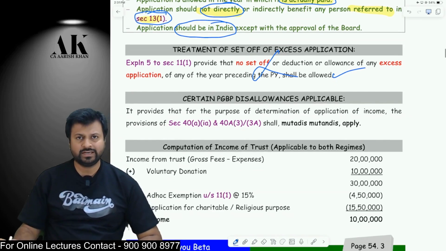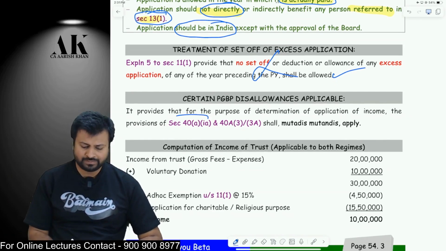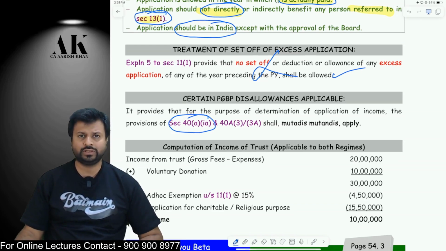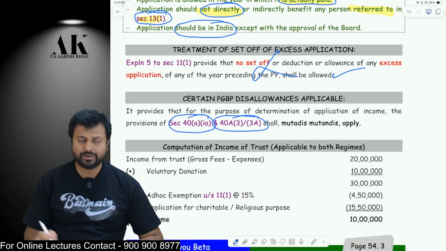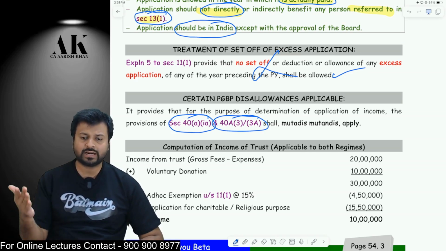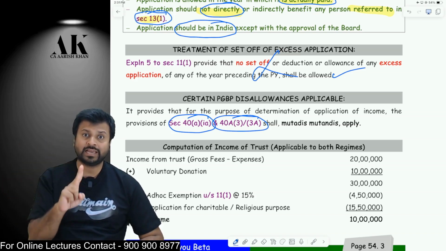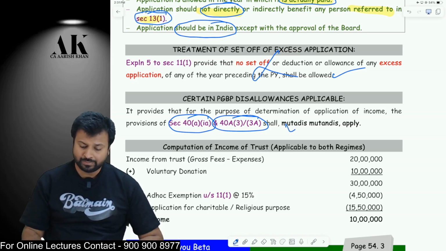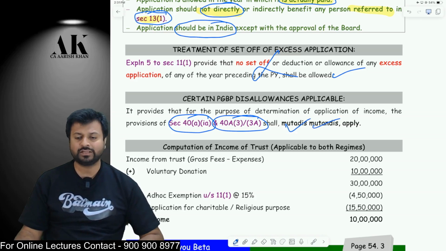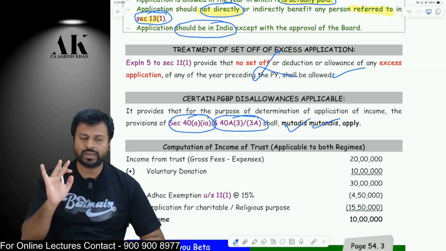Similarly, if there is any TDS default, then that particular expense will be disallowed to the extent of 30%. And if there is any payment in excess of 10,000 rupees in cash to any person, other than account payee cheque, account payee draft, etc., which is applicable in PGBP. So the TDS disallowance and the cash disallowance which are applicable in PGBP shall apply mutatis mutandis here also. Mutatis mutandis means respectively in this chapter also. Okay, I hope it is clear to all of you.